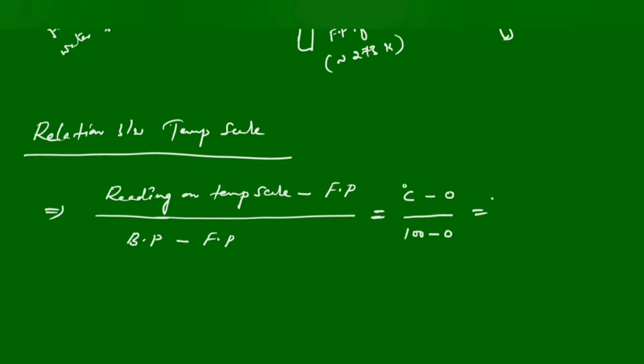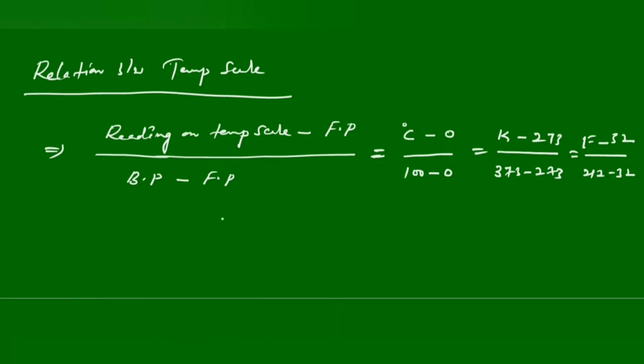That is equal to, in the Kelvin scale, let us assume the temperature is K on the Kelvin scale, minus freezing point 273, over boiling point 373 minus 273. And in terms of Fahrenheit, F minus freezing point 32, over 212 minus 32.